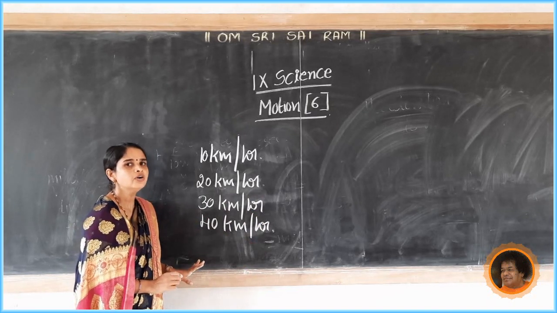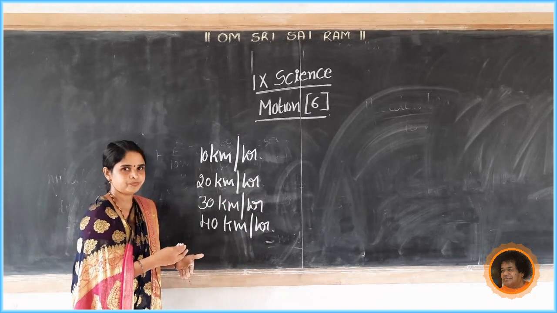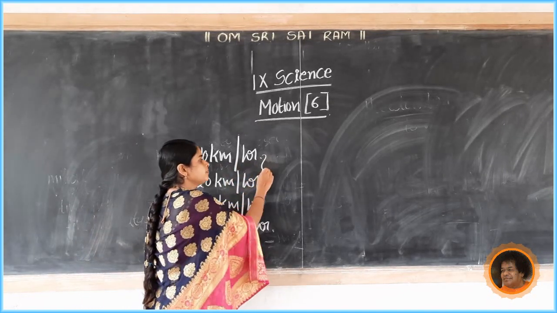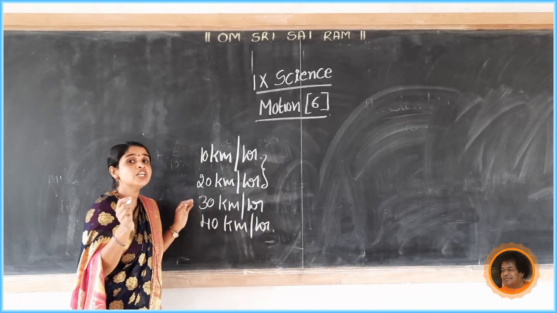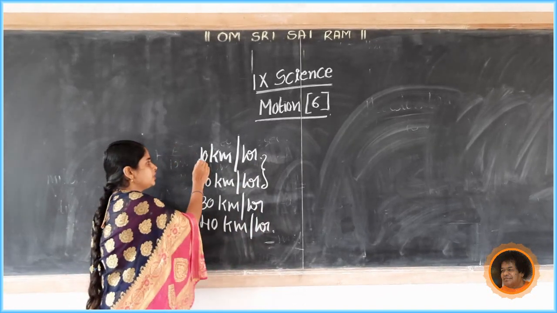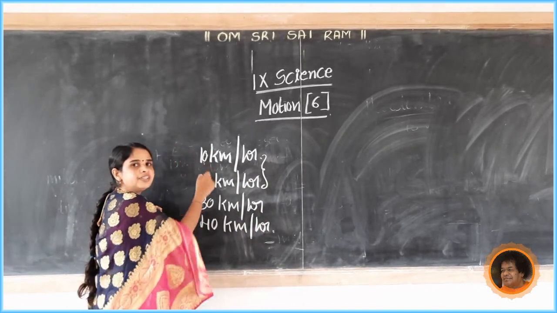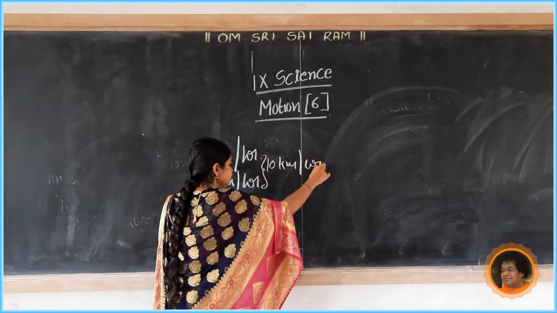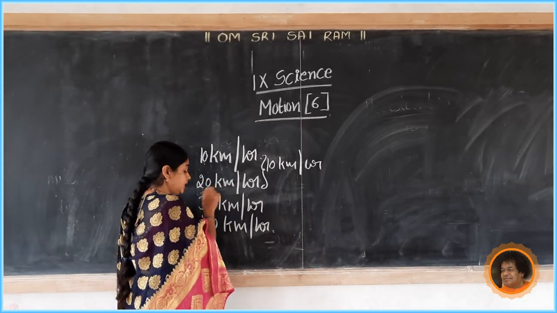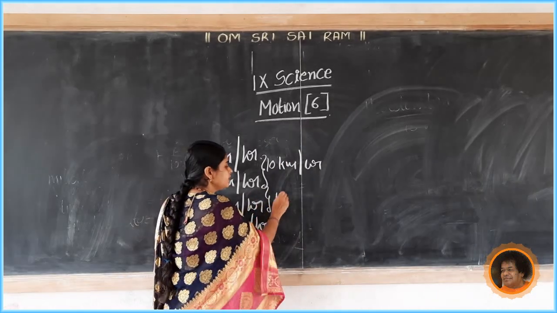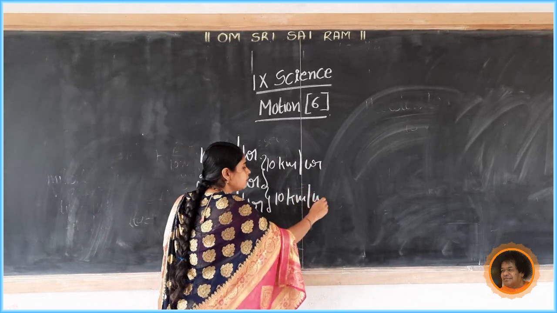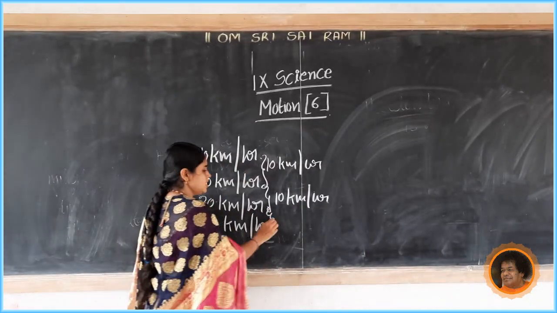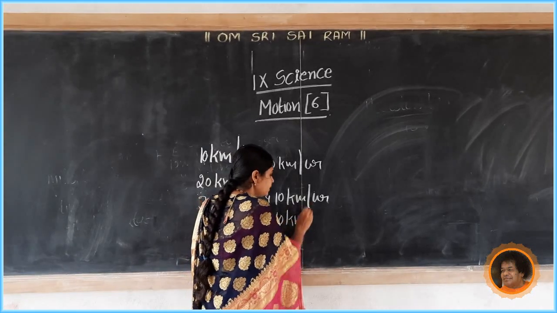Observe here that for every minute, the velocity increases at a constant rate. See here 10, 20: what is the difference? It is 10 kilometer per hour. Then 20, 30, also a difference of 10 kilometer per hour, and 30, 40, again 10 kilometer per hour.